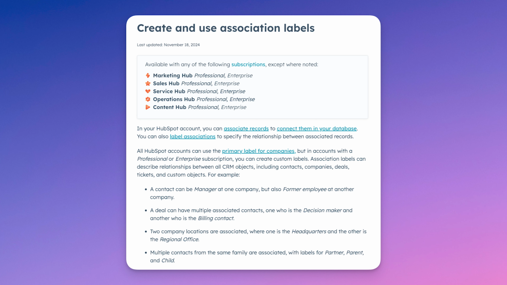I'm going to kick off, Ian, with my favourite release from the year, and then I'll hand over to you for yours. Mine is managing association labels in workflows. If I think about all our clients that we've worked with, this has been the one that's been used the most by a number of clients, because what they can do is create contact-to-contact associations and manage that automatically in workflows with association labels.